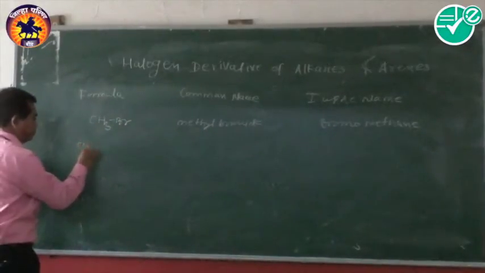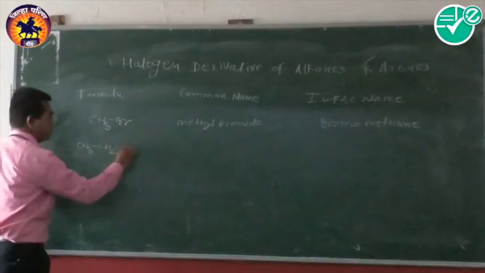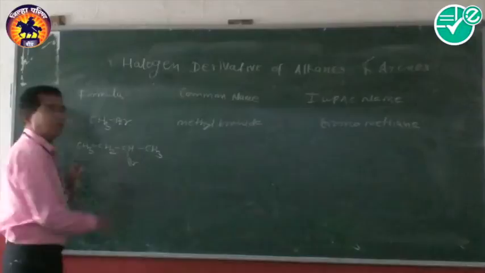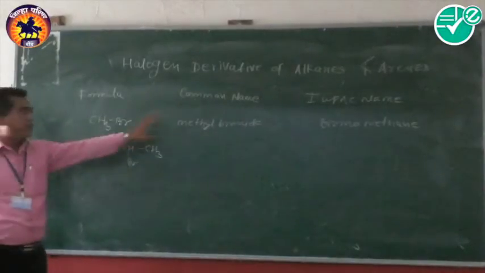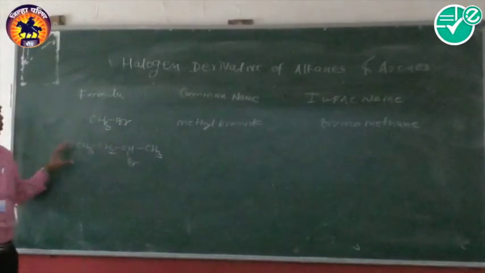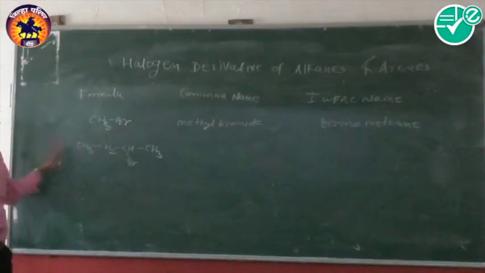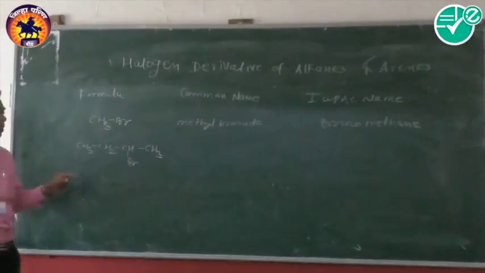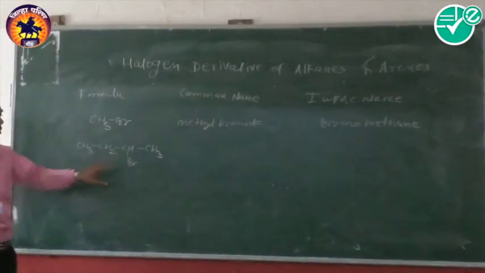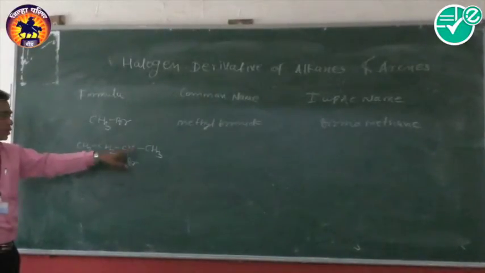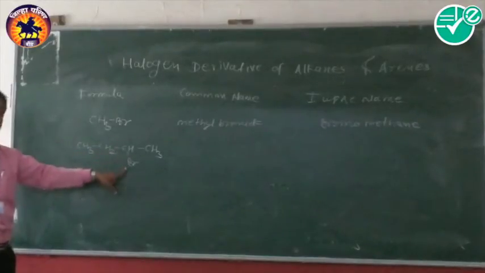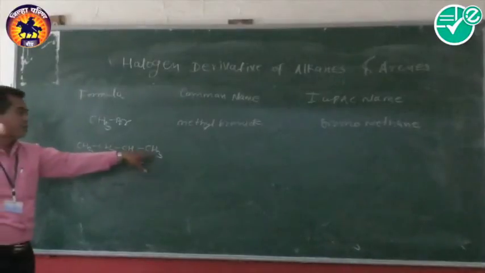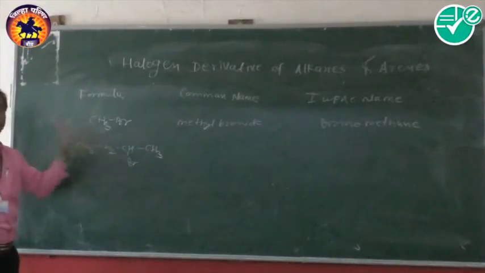Suppose, now, firstly we present the common name. According to the common name system, whether it is primary, secondary or tertiary is also important. For this purpose, in this common name system, the carbon where the halogen atom is attached is secondary. So in the common name system, it is called secondary butyl bromide.